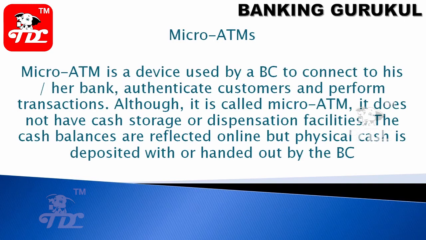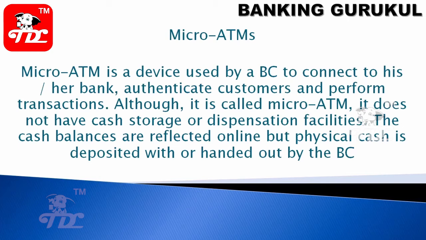Micro ATM is a device used by a BC. Already we had discussed bank, and the second layer will be the business correspondent to connect to the bank, authenticate the customer and perform the transaction. Through the BC, you can use the micro ATMs and you can do the transaction by authenticating. Although it is called a micro ATM, it does not have cash storage and dispensation facility.